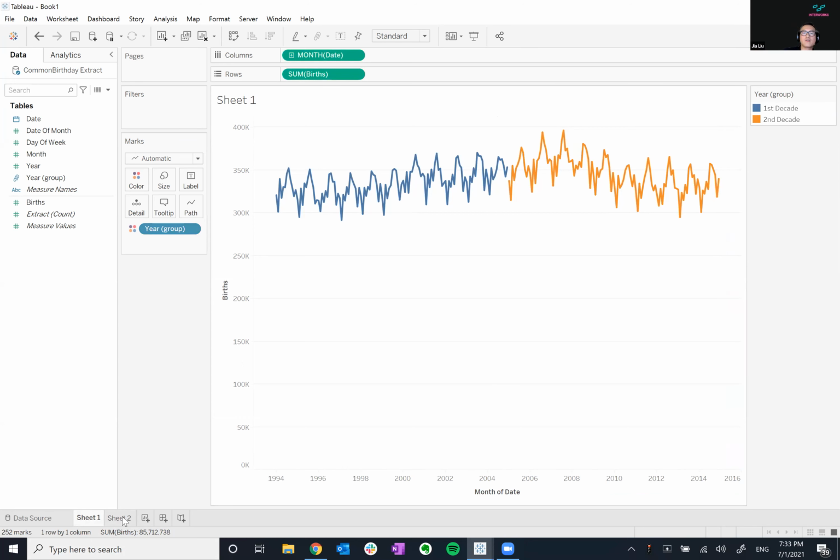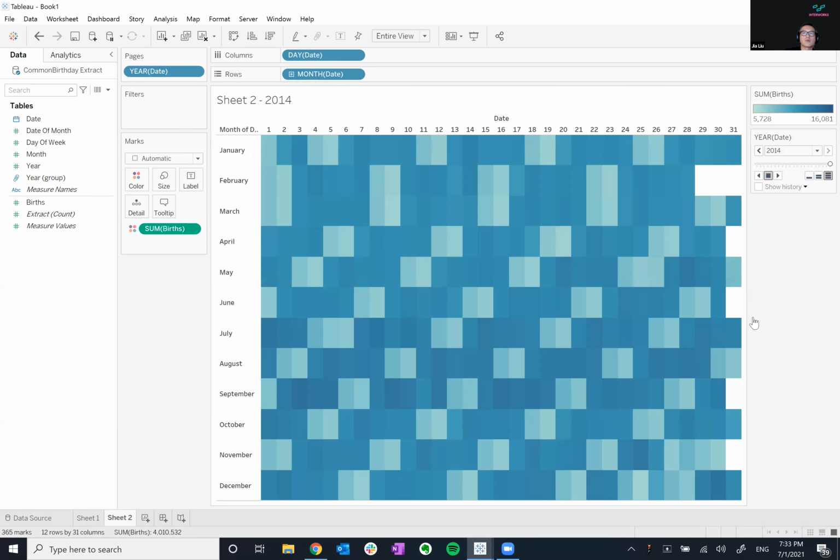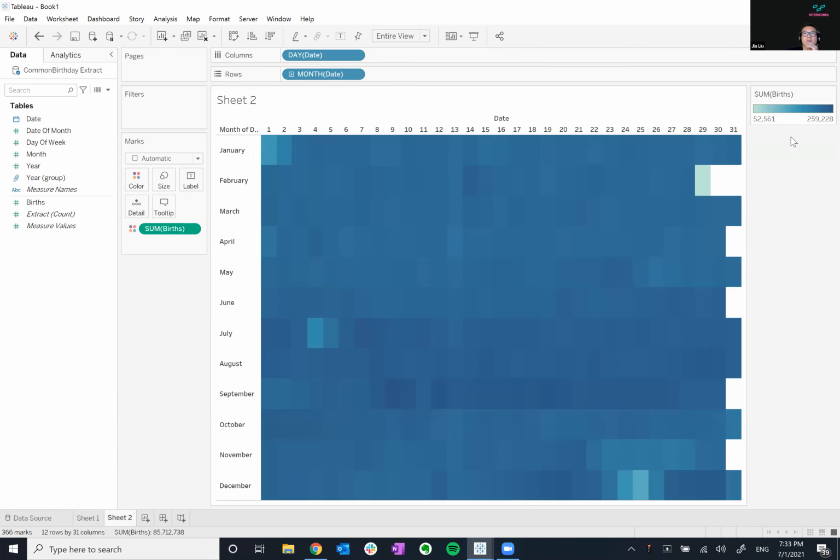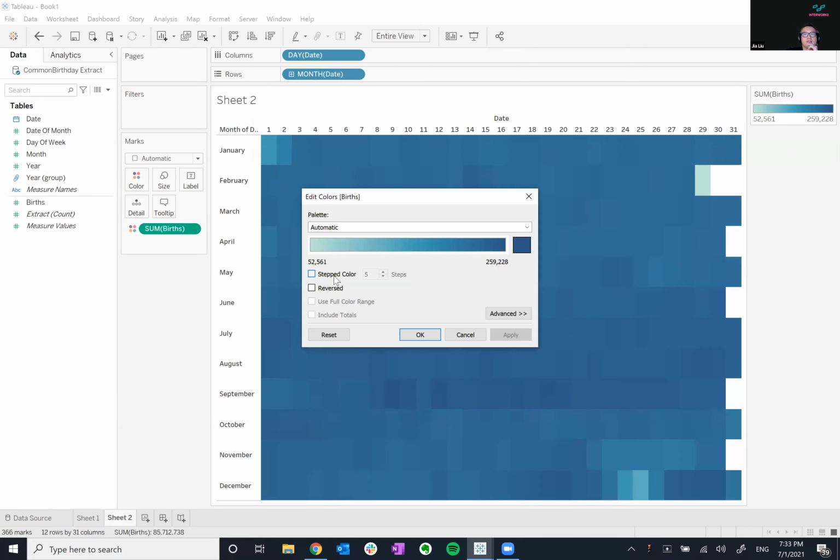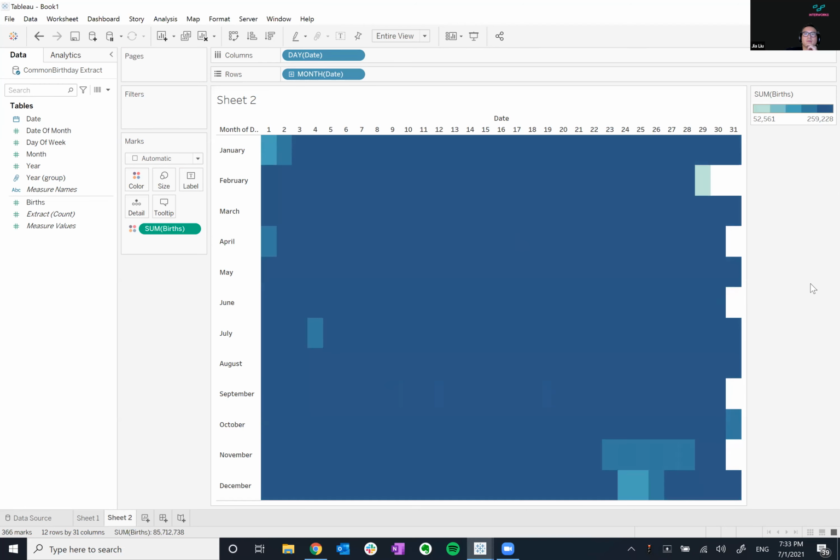And then we made 2 charts, one that was a bit similar to what Sarah did. So I'll do a Control Z here. We looked at it like this first, right? And then we added some stepped colors so that we could observe and notice that people don't really like having babies on the 1st of January or on April Fools, or, if this is a US data set, we've noticed July 4th or Christmas. Who wants to go to hospital on Christmas? No, I don't think so, right? And then what's obviously November?